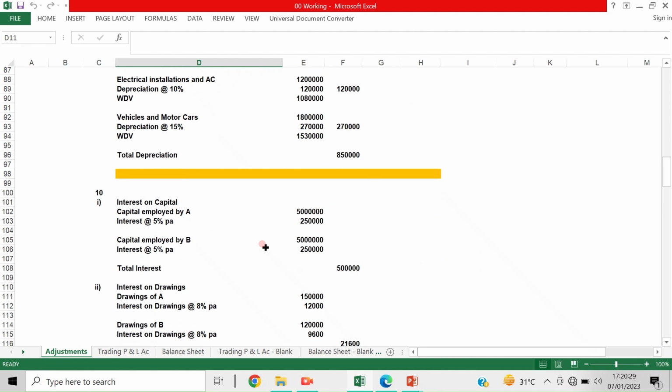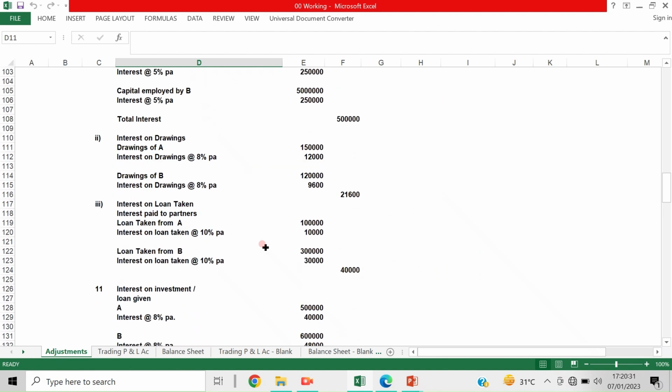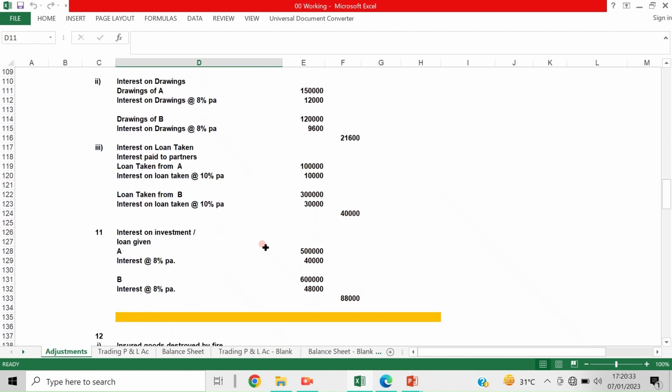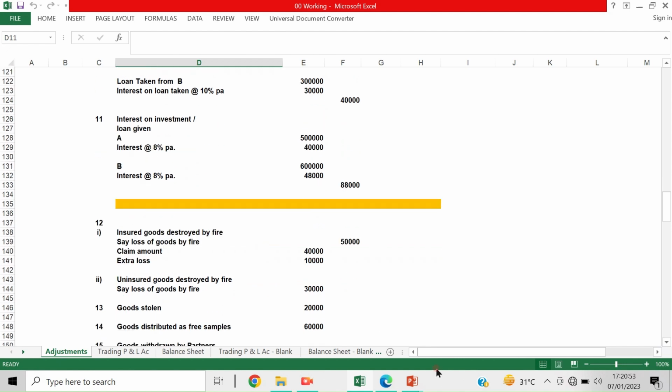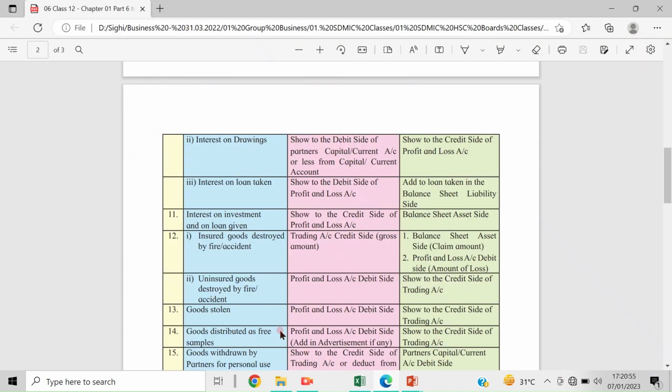Then in the last class, interest on capital, interest on drawings, interest on loan taken, investment or loan given. We discussed and gave examples of working and where the entry is to be taken, where the effect should be given. That we discussed and I showed you. If you did not understand, please watch again. You will come to know that. Now from the 10th point onwards, let us see what is the 12th point.